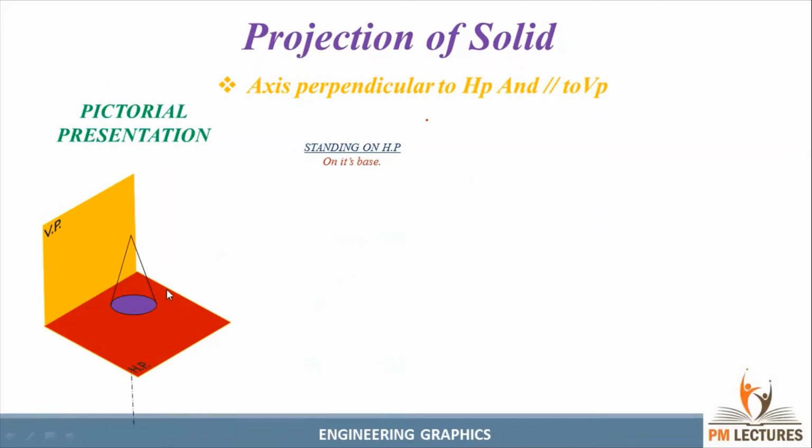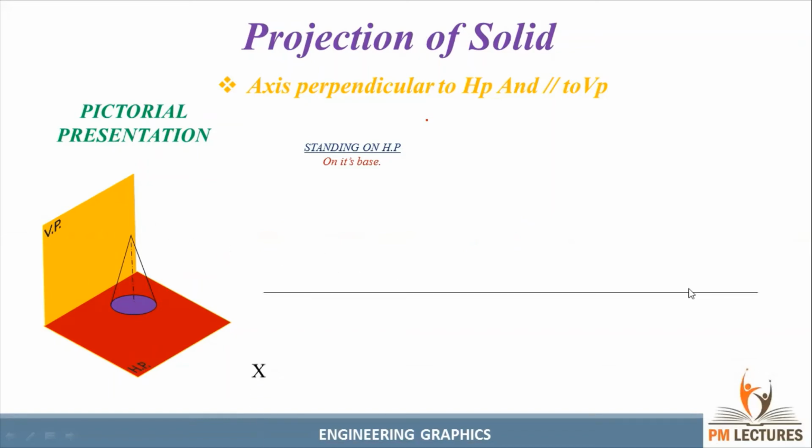See, the base is standing on the HP. So the condition is the axis is perpendicular to HP and parallel to VP. So we should have the true shape in the HP plane. If I am seeing from the top view, I can see the circle only in the top view. Now I am considering only the front view, guys.